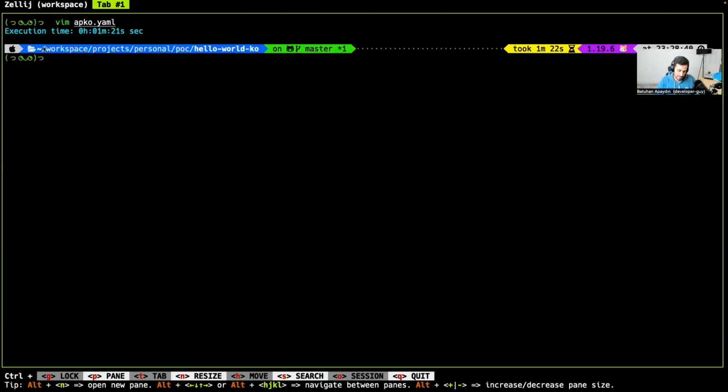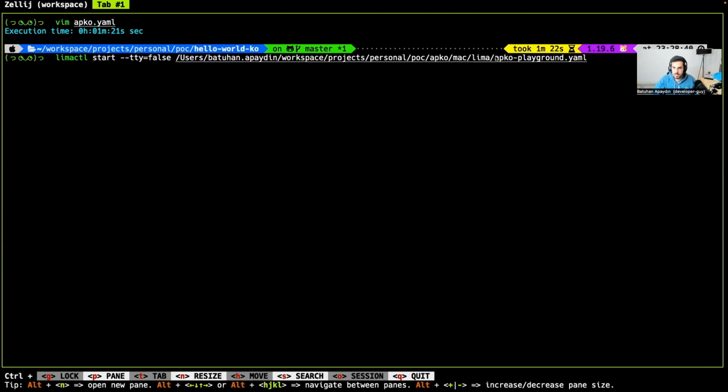But one little note in here, as I am working on my macOS environment, as these technologies are specific to the Linux environment, I need to create a virtual QEMU instance in order to work with apko and melange. Luckily, we have some configuration files to do that. Basically, we are going to use limactl to provision these QEMU instances. So this is the command that I am going to run.